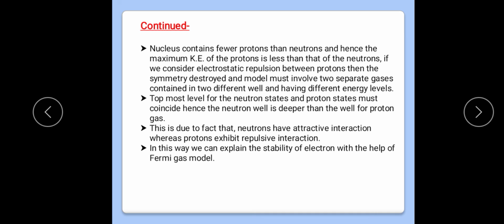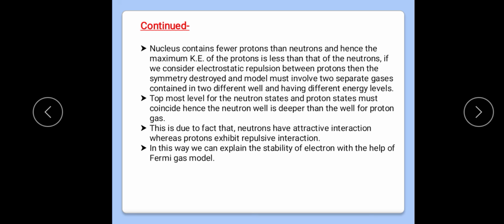As we studied, when finding the spin and parity of a given nuclide, we fill protons and neutrons separately in different shells. Then, when we have to coincide the two states of proton and neutron, while filling the neutrons, the neutron potential well depth should be